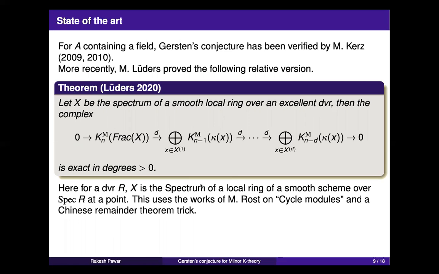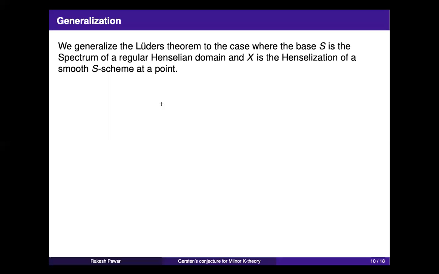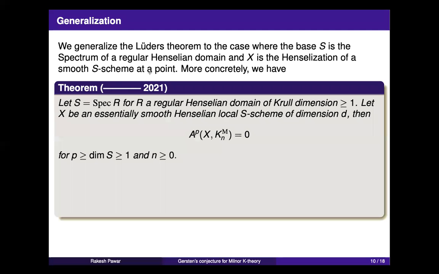So I want to replace X by not just a local ring, but its Henselization, and over a base which is not a DVR but slightly more general. Okay, so this is the scenario. I take a base S to be the spectrum of a regular Henselian domain, X is the Henselization of a smooth S-scheme at a point, and then we want to show this.